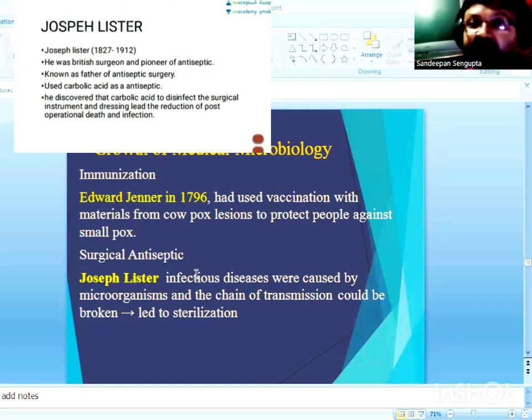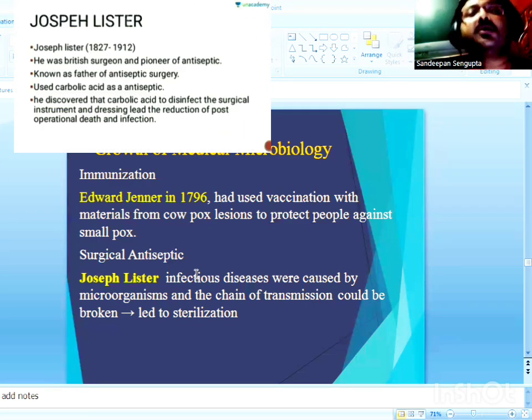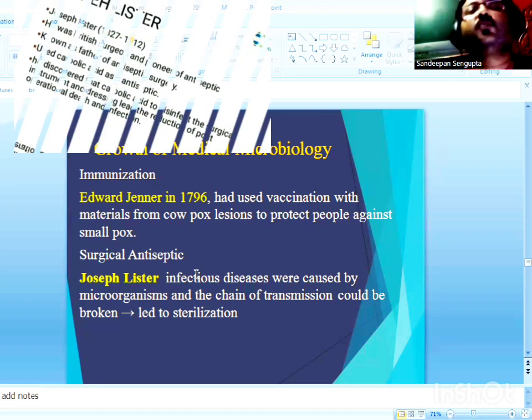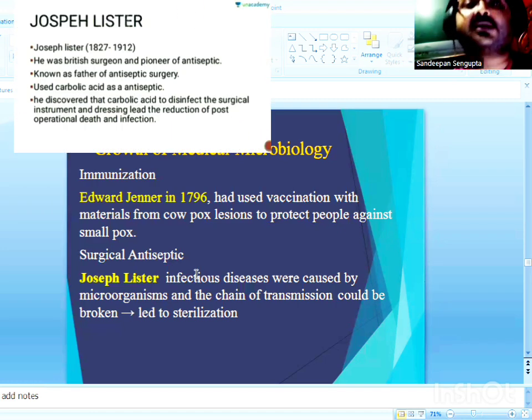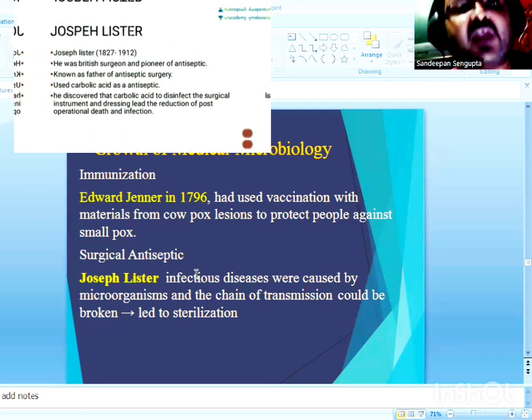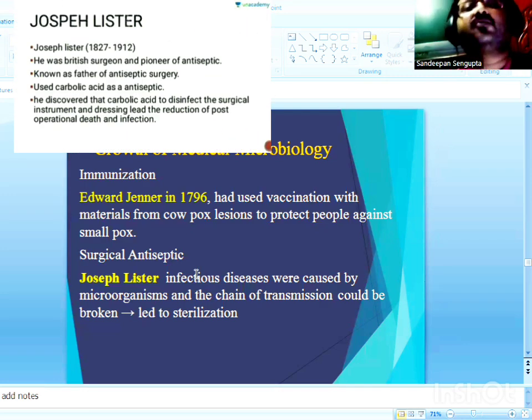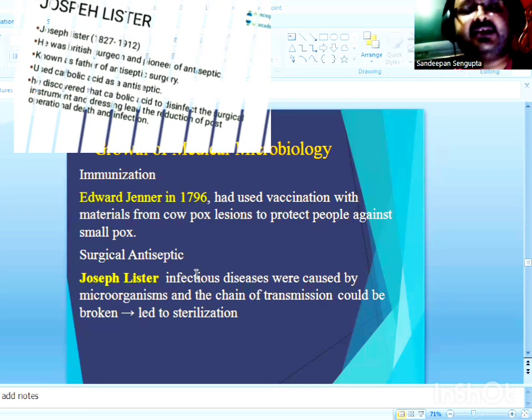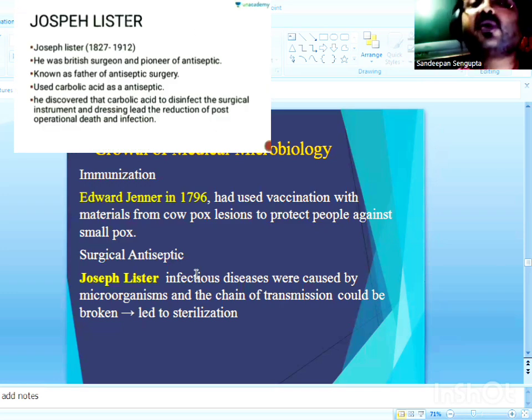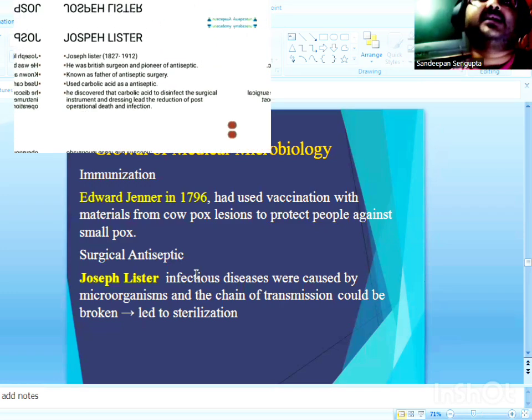So in order to prevent microbes from entering wounds, Lord Joseph Lister popularized the use of phenol as an antimicrobial agent or sterilizing agent, which was sprayed over wound dressings to prevent the entry of microorganisms.